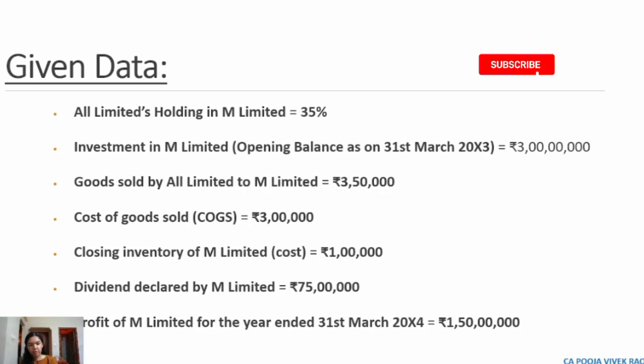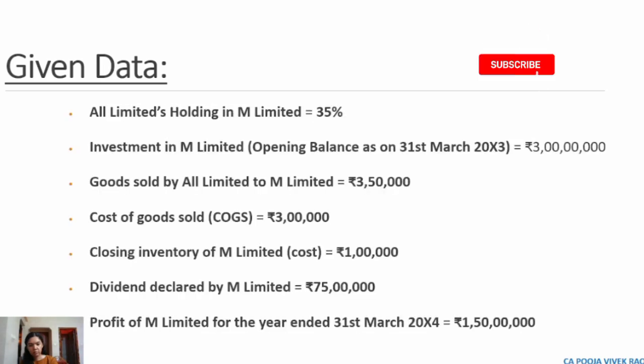Profit of M Limited for the year ended 31st March 2024, 1 crore 50 lakhs. So these are all the important data given in the question.